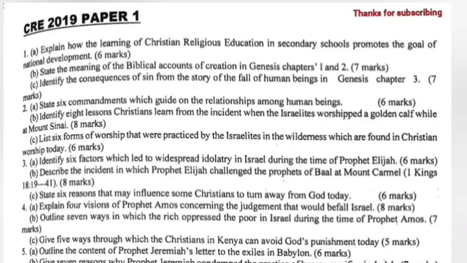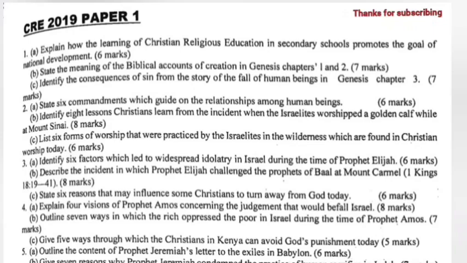2a. State 6 commandments which guide on the relationship among human beings. B. Identify 8 lessons Christians learned from the incident of the Israelites worshipped a golden calf while at Mount Sinai. C. List 6 forms of worship that were practiced by the Israelites in the wilderness, which are found in Christian worship today.